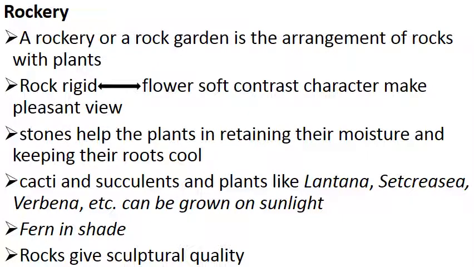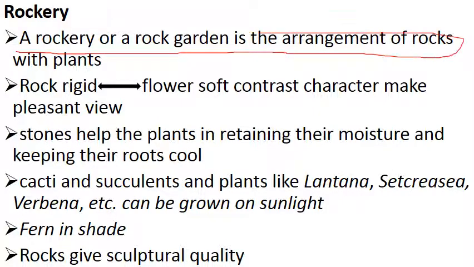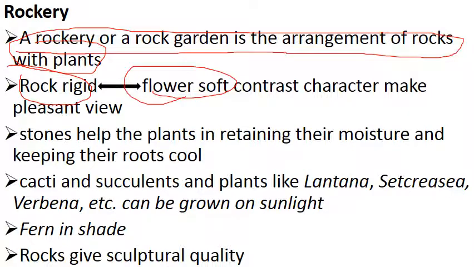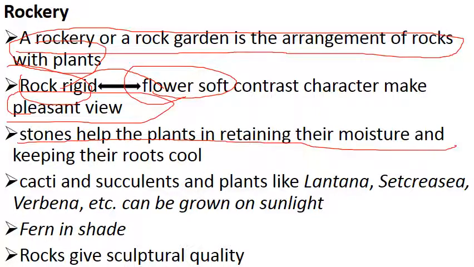Rockery. Just remember, rock plus plant is referred to as rockery. A rockery or rock garden is the arrangement of rocks with plants. Rock is rigid but a flower is soft, so these two are contrasting in character but give a pleasant view. Stones help the plants in retaining their moisture and keeping their roots cool. Stones also help the plant to be strong, with support and balance.